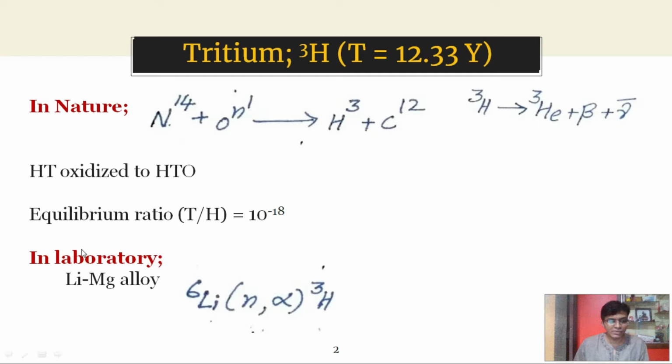It is found that the equilibrium ratio between tritium and hydrogen in open water is in the range of 10 raised to minus 18. In the laboratory, this tritium is formed by irradiating a lithium magnesium alloy with fast moving neutrons, and the formed tritium is then recovered by heating the alloy.